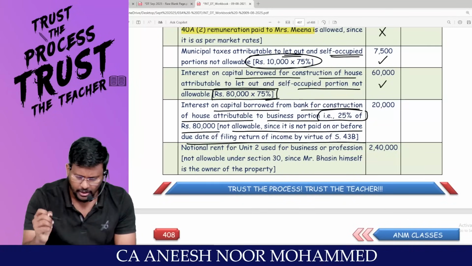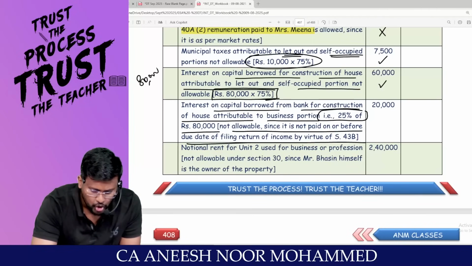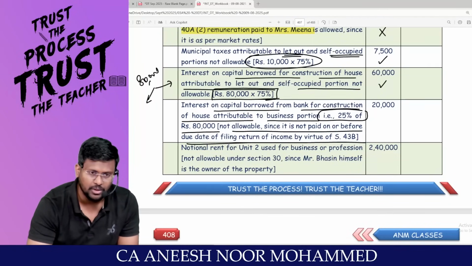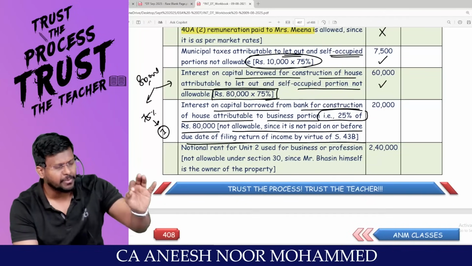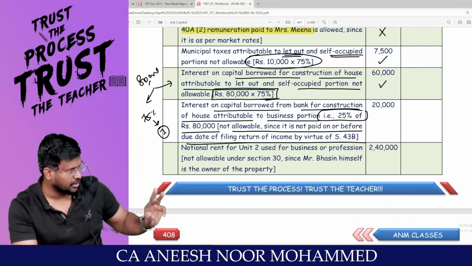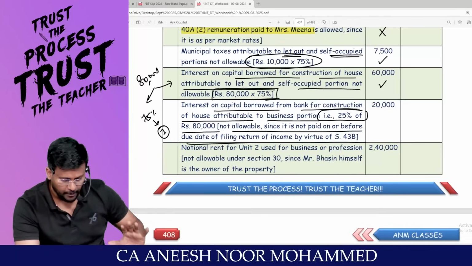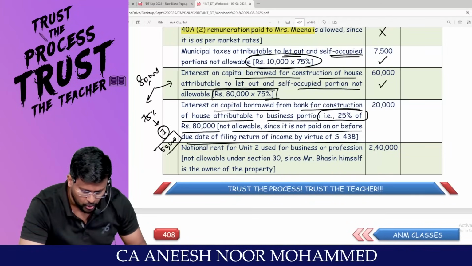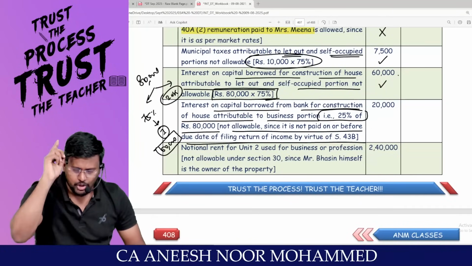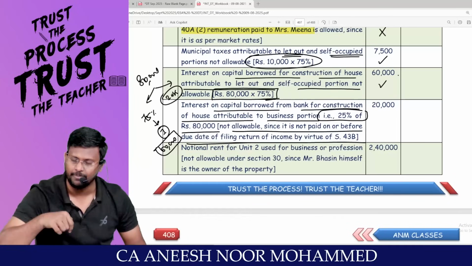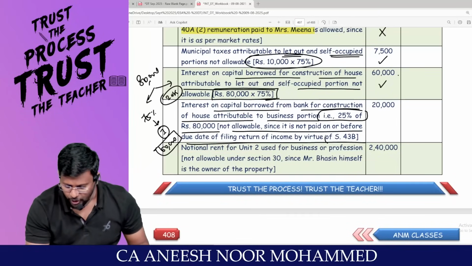What is the total interest on capital borrowed? 80,000. Look at the understanding. Out of this 80,000, actually 75% is an impurity. That means 50% is related to let out property and 25% is related to self-occupied property. That means the 75%, which comes to 60,000, should be added back. That I have done. What is the fate of the remaining 20,000? Actually, this 20,000 is for the purpose of business or profession. But it has not been paid before filing the return of income. Then section 43B will be applicable.